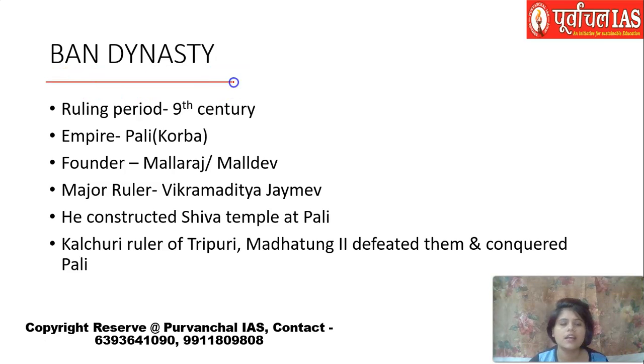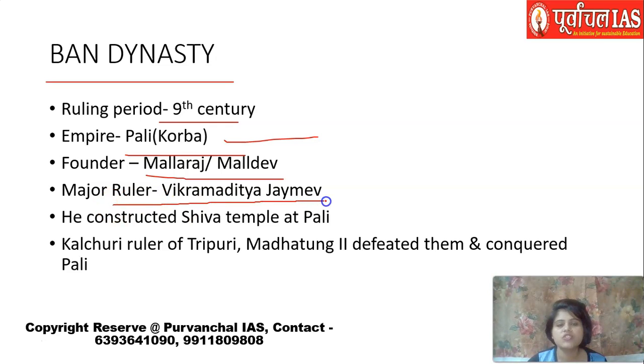Talking about the Band dynasty, this is a very short-ruling dynasty, and the ruling period was somewhere around the 9th century. Their empire was located in Pali in the Korba district of Chhattisgarh. It is said that the founder of the Band dynasty was Mallaraj or Malladev. The important ruler here is Vikramaditya Jaimev, and it is said that he constructed the Shiva temple at Pali, one of the very famous temples. Pali is Korba; the ancient name of Korba is Pali. This temple is also known as Prahasta temple. So you have to remember that.